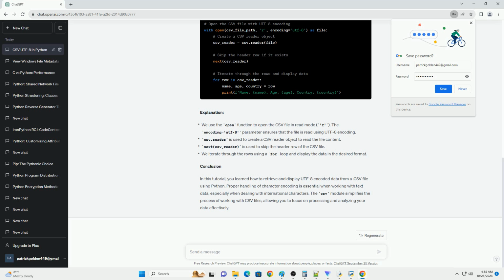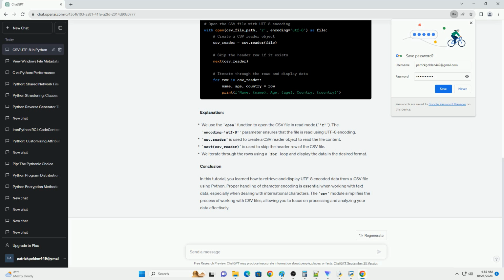Congratulations! You have successfully retrieved and displayed UTF-8 data from a .csv file in Python. This tutorial provides a basic example of working with UTF-8 data in .csv files. Depending on your specific needs, you can extend this script to perform more complex operations or handle other file formats.